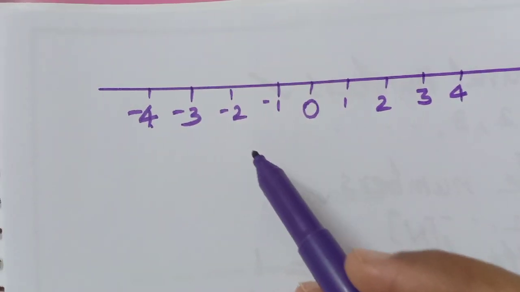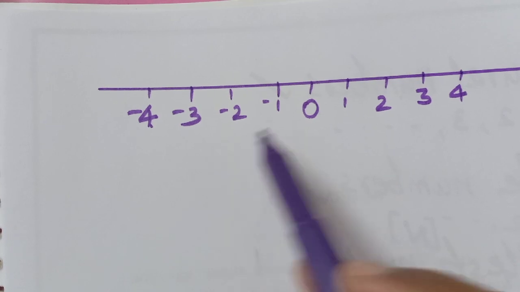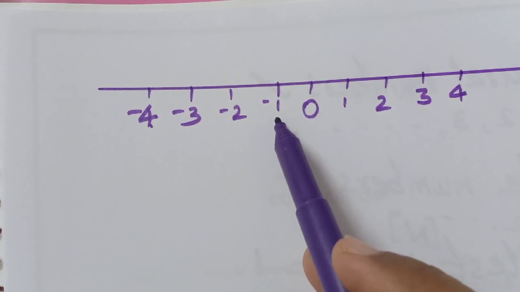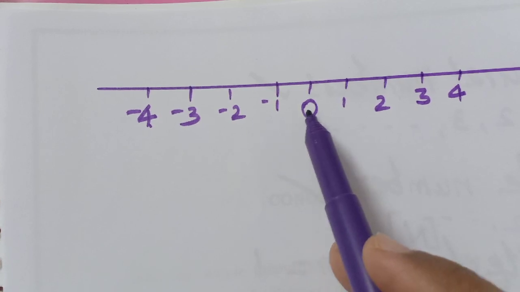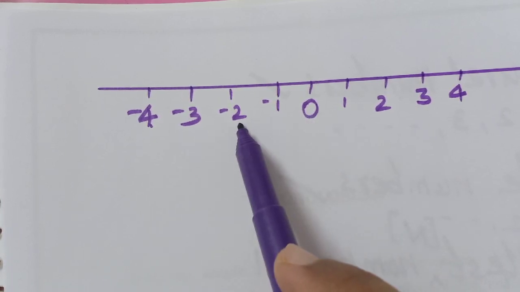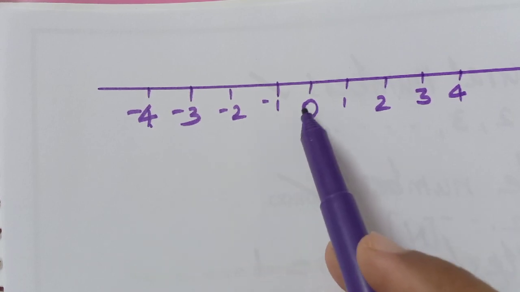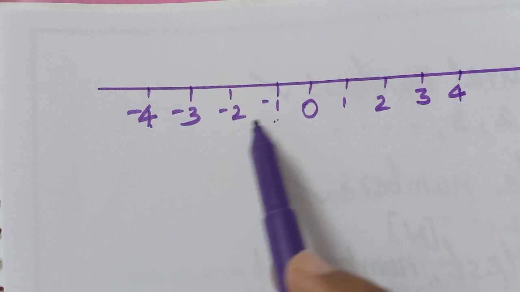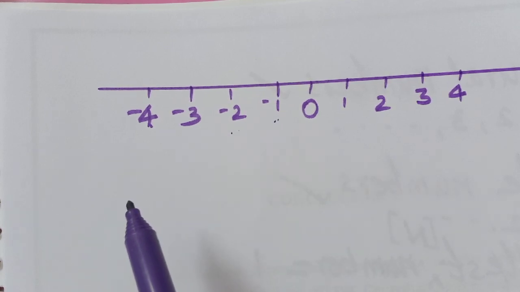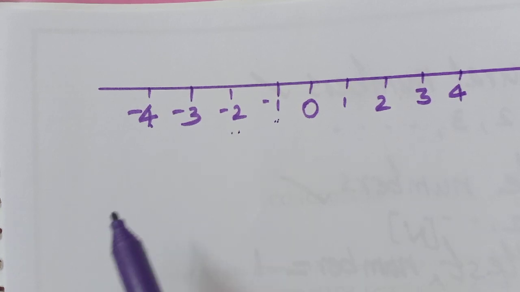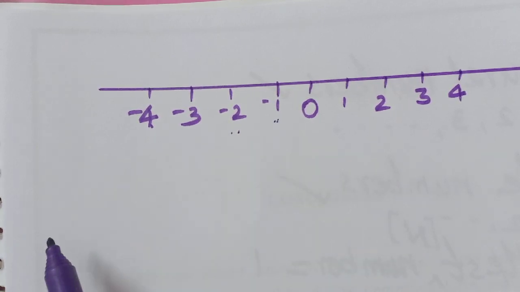So now let us discuss these numbers. Look at these numbers. -1. We know that -1 is 1 less than 0. -2 is 2 less than 0. So take these two numbers, -1 and -2. Among -1 and -2, which is the smallest number?